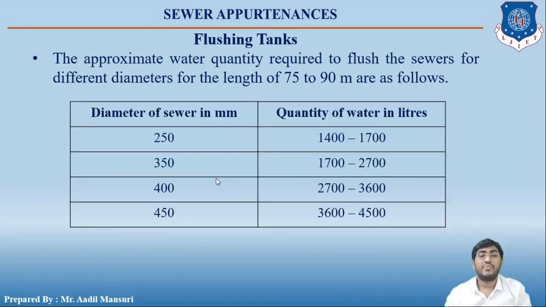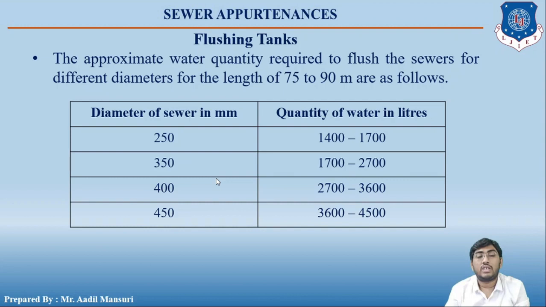You can see that the diameter of the sewer in mm is given and the quantity of water in liters is given. For a diameter of 250 mm, the quantity of water to be used for flushing is between 1400 to 1700 liters. For a diameter of 350 mm, it is between 1700 to 2700 liters.